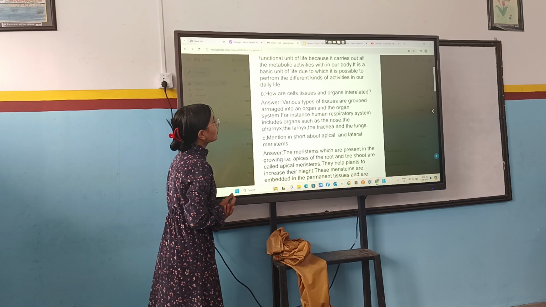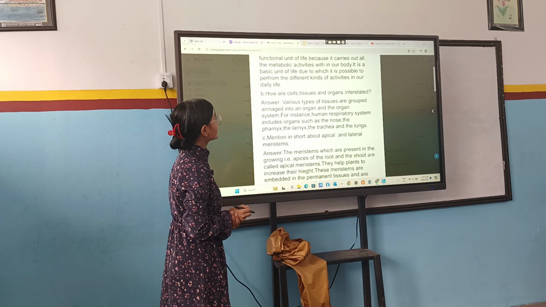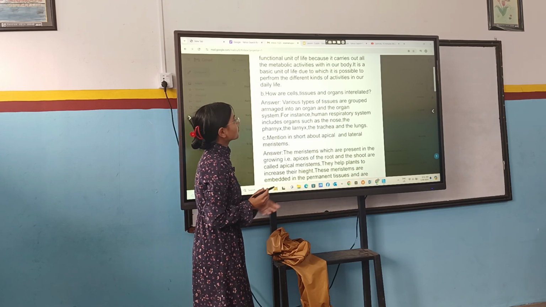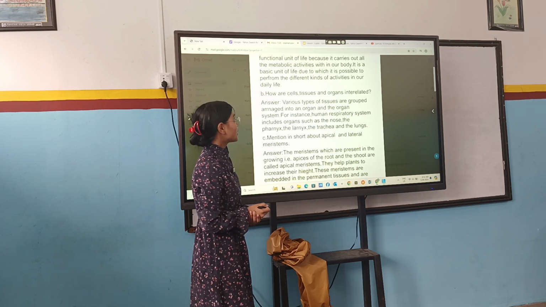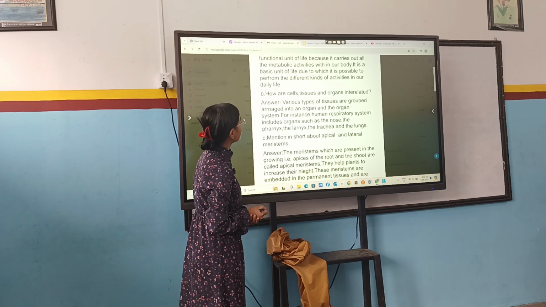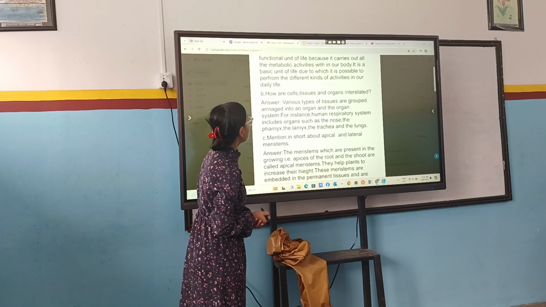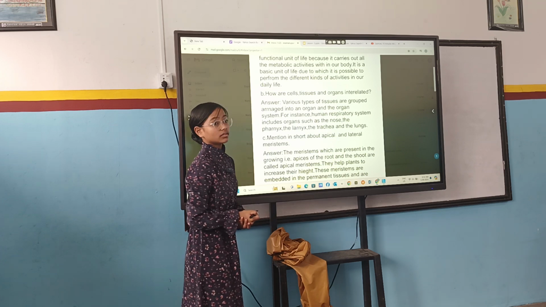Next one is, how are cells, tissues and organs interrelated? Various types of tissues are grouped or arranged into an organ and the organ system. For instance, the human respiratory system includes organs such as the nose, pharynx, larynx, trachea and the lungs.